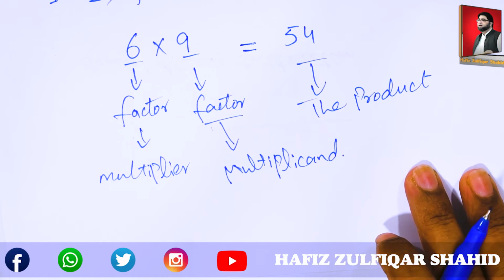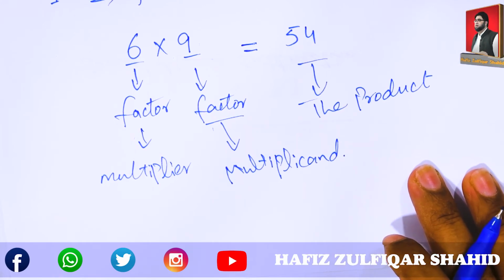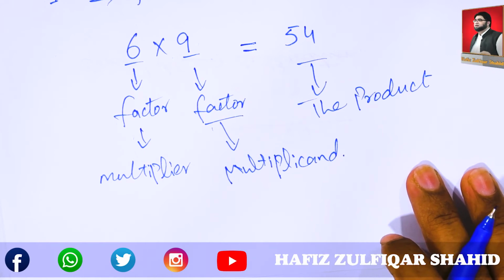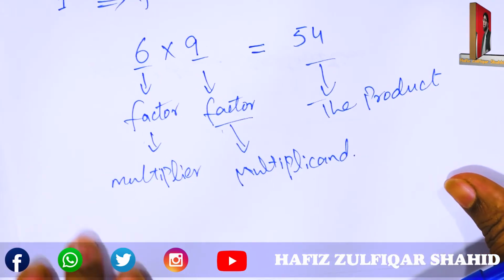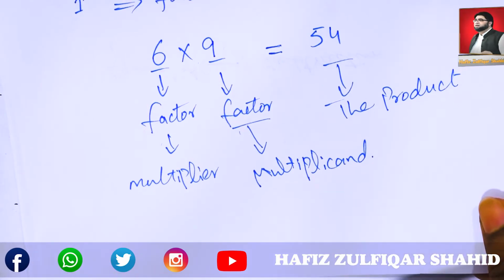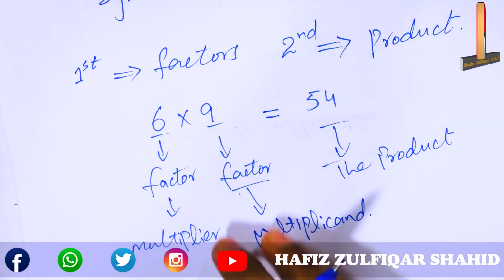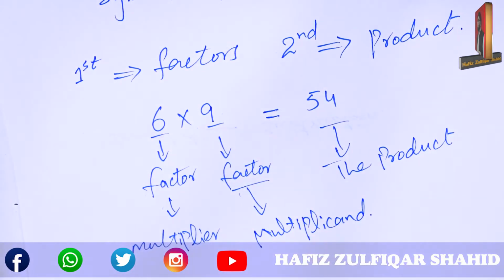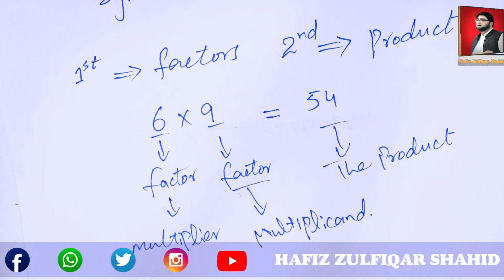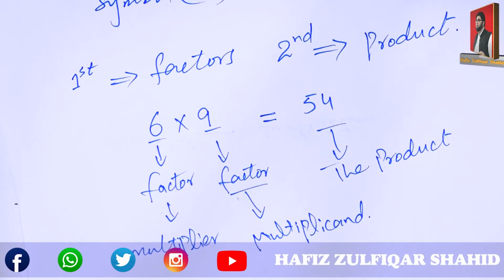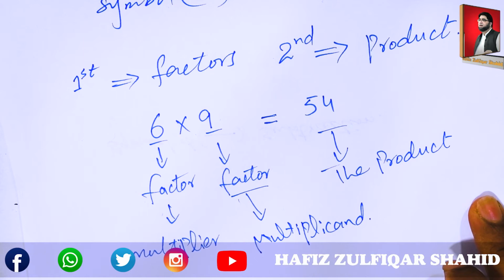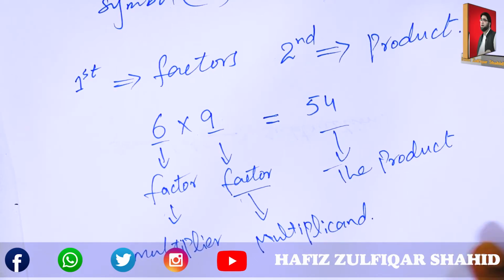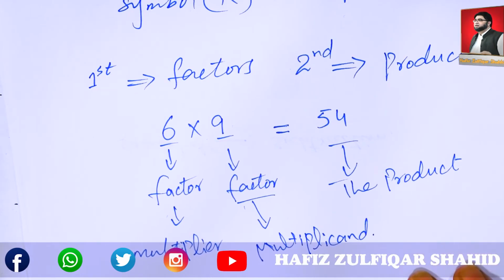There are some fun facts about multiplication. One, the product of any number and 0 is always 0. When we multiply 0 to any number, its answer will be 0. And the second is, the product of any number and 1 is always the number itself. Remember this always, that any number multiplied by 1 is itself.